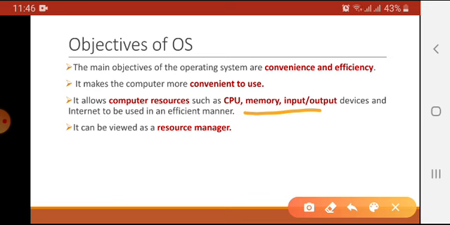In brief, operating system can be viewed as the resource manager because it is managing the resources of the computer, and all the resources, either the software resources of the computer or the hardware resources of the computer. It manages and creates the space. It also manages the CPU, it manages the memory, it manages all the input and output devices that are attached to the computer.